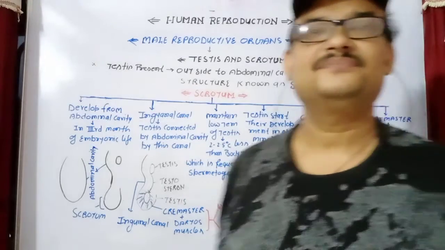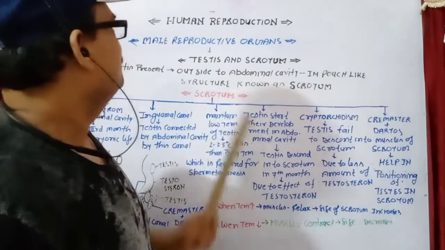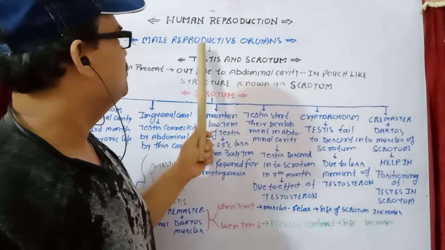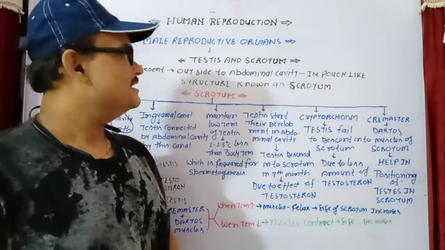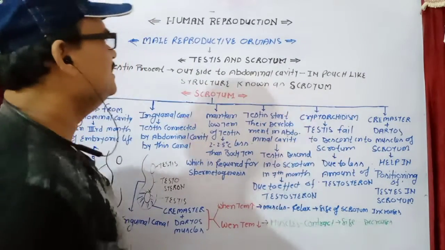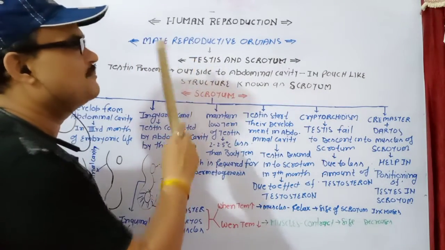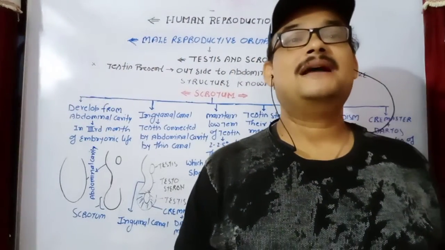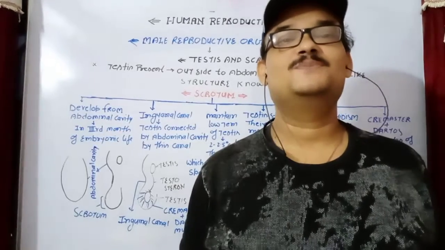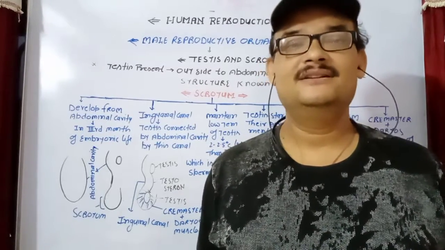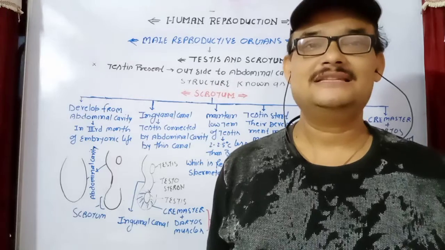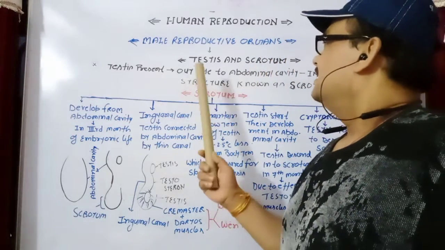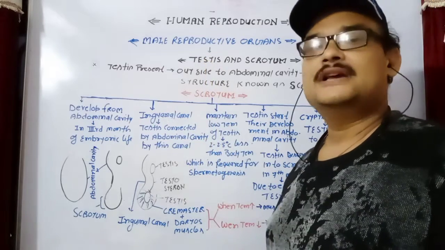Hello students. Today we will talk about human reproduction, in which we cover the male reproductive organs. As you know, the testes are the primary reproductive organs. What's the meaning of primary reproductive organ? Primary reproductive organs are those which produce gametes and hormones. So the testis is the main one here because it produces sperm and it also produces hormones.